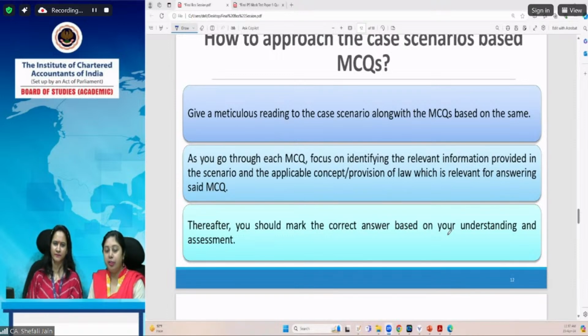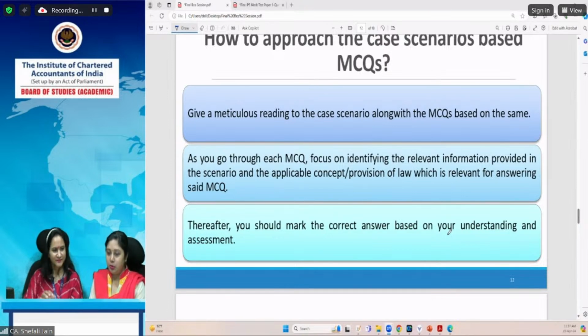You can talk to the faculty. And in fact, you should be happy that you have one less subject. So instead of 4, you have to do 3. And since you have written that audit and FR, you have not done till this time. So I would suggest you can talk to the respective faculty. They will guide you whatever best you can do in the remaining time. And it might help you for the examination also.